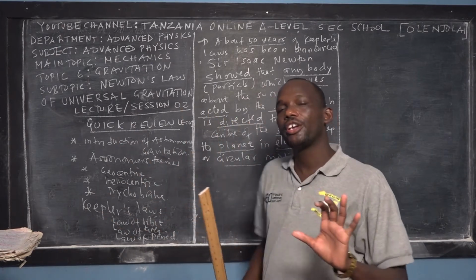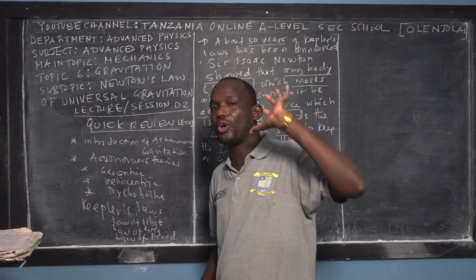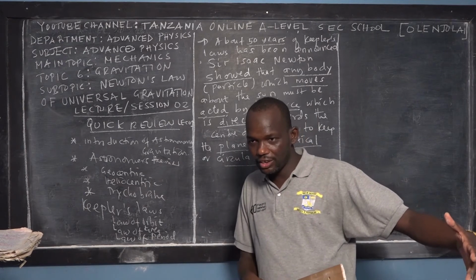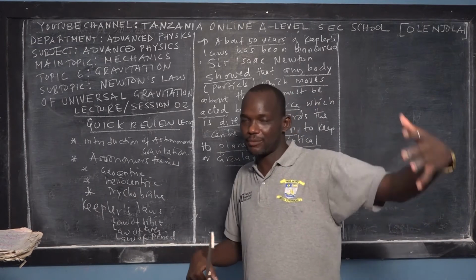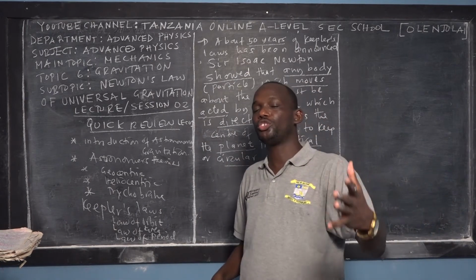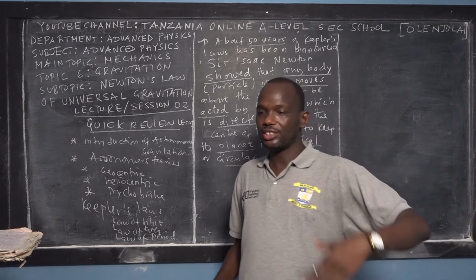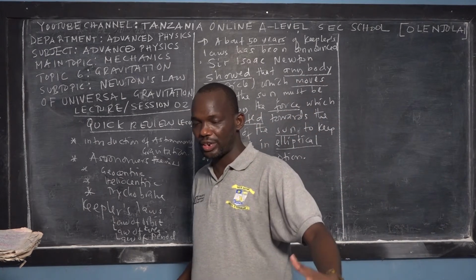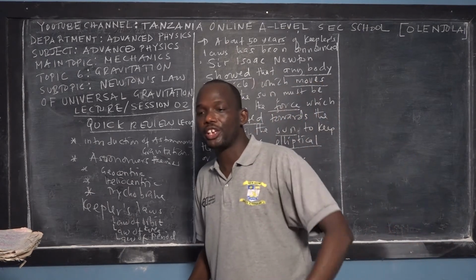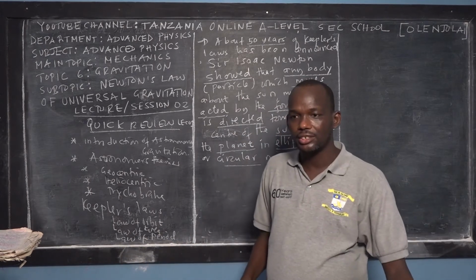Then in the third law, he introduced the relationship between the period of a revolving body, for example a planet, and its distance from the sun. That's what we call the law of period, where we say that the square of the period is directly proportional to the cube of the mean distance between the sun and the planet, right?